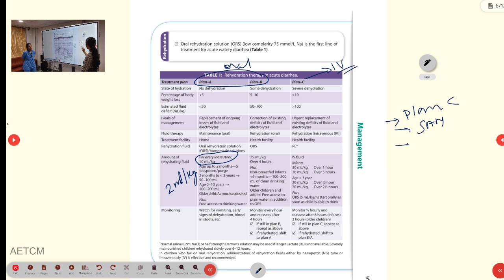Then if the child is less than 6 months, or if the child is continuously having diarrhea, more than 8 episodes, because we don't know even after discharging whether the child will persistently have diarrhea or not. So more than 8 episodes in 24 hours also will require admission.